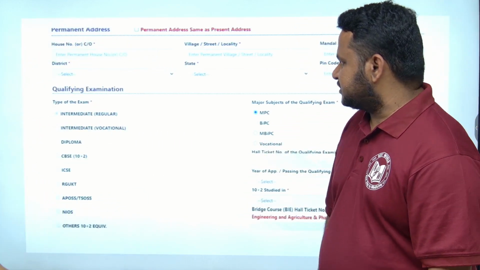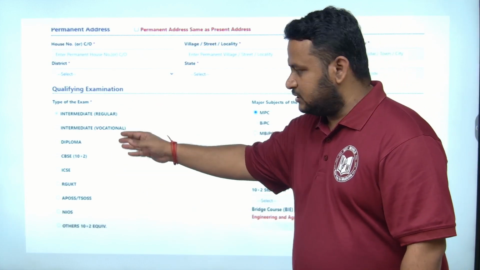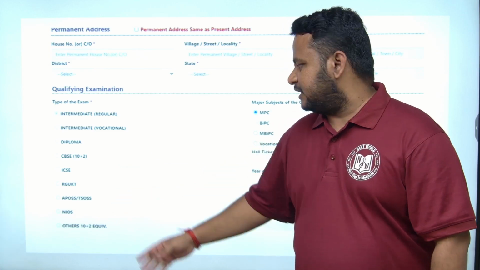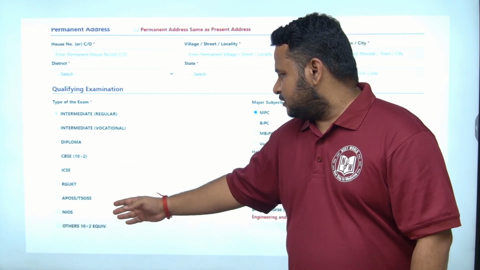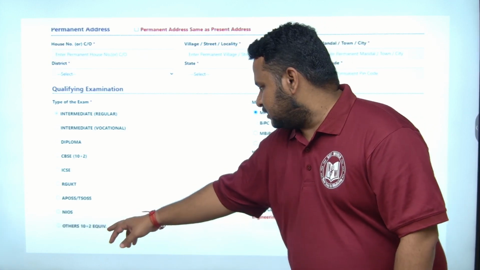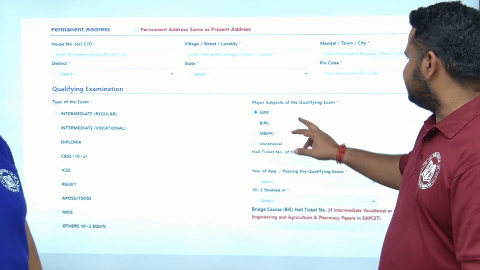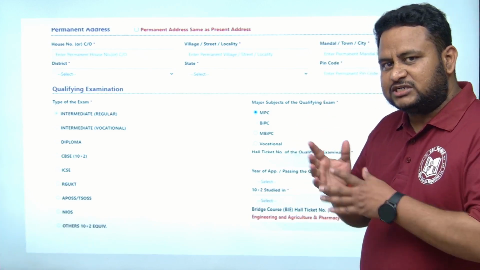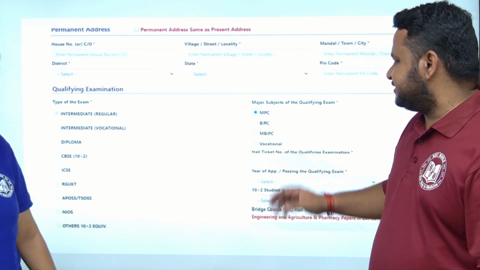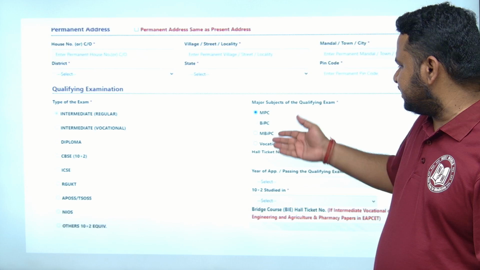Next coming to qualifying examination, that is the type of examination, be it intermediate regular, intermediate occasional or diploma, CBSE 10 plus 2 or ICSE board, RGUKT, TSOS, NIOS, that is National Institute of Open Schooling, others 10 plus 2 equivalent. Based on this you can select. Now, major subjects of the qualifying exam. Some students will have MPC, some will have BiPC, some will have MBiPC, and some may have done the vocational courses, which you will be knowing. Based on that you take that option.